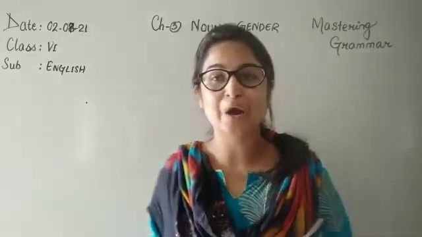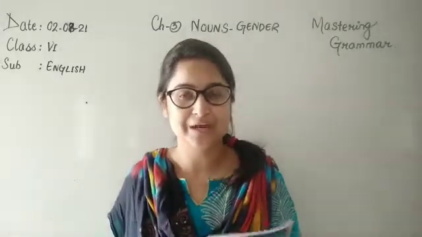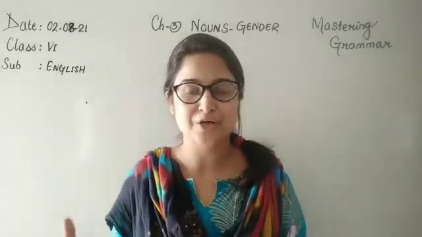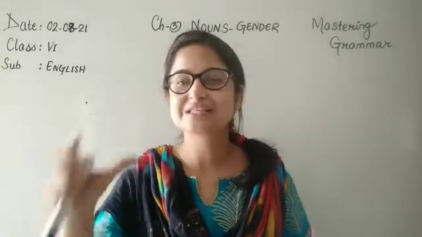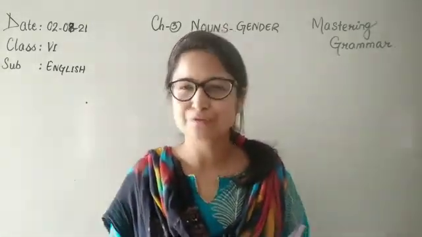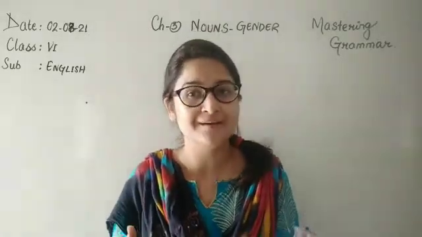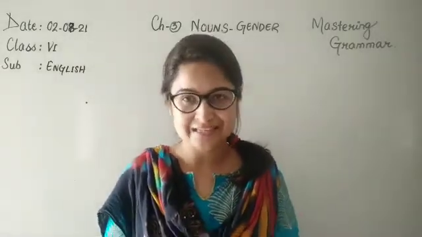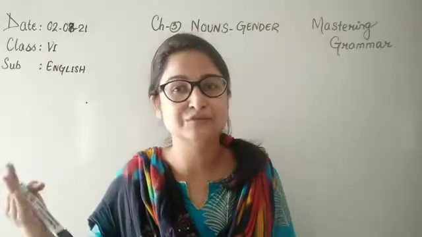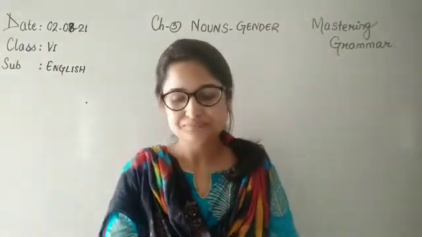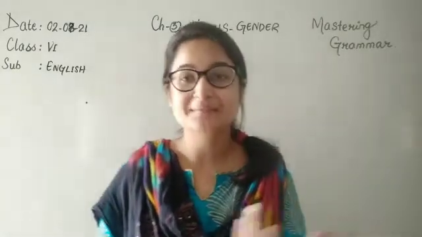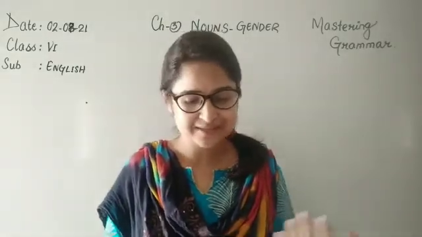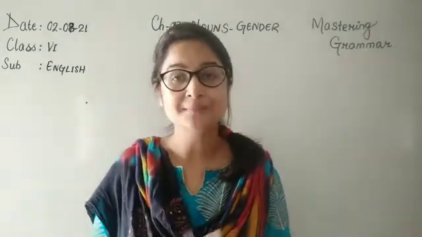So these were the four types of gender we had learnt about in our previous video lesson. Then we moved to the formation of the feminine gender from the masculine ones. We had seen, I think, two of the rules which help us form feminine nouns from the masculine nouns. We had learned that when you add ESS to the masculine form, it becomes its feminine gender. So lion becomes lioness, priest becomes priestess, shepherd becomes shepherdess, heir becomes heiress, host becomes hostess.